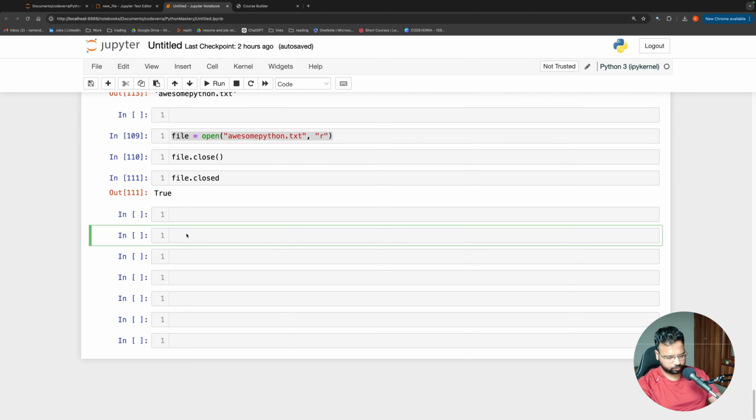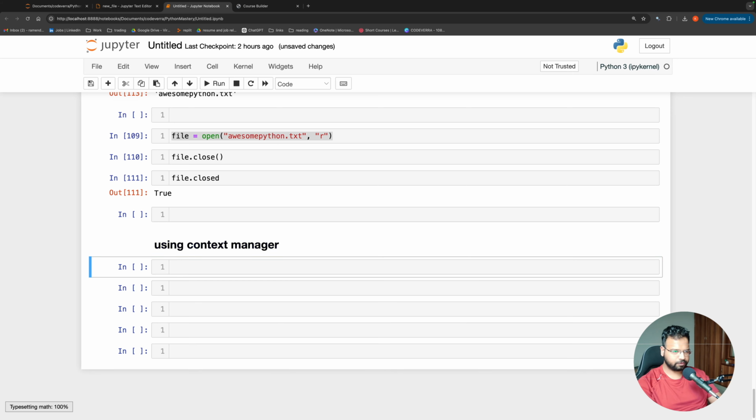Okay, so if you want to read a file using with, this is called a context manager. Now what's the benefit of using context manager is that you don't have to worry about closing the file. So it will be opened using a context, and once the work with the file is done, automatically it will be closed. You don't have to do file.close, you don't have to worry about it. So let us see the example.